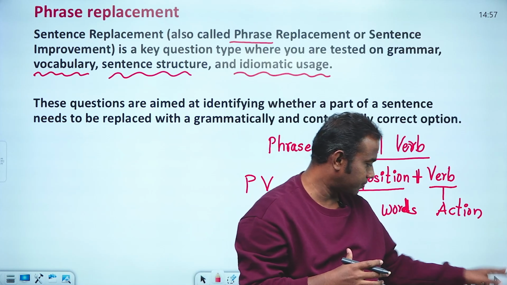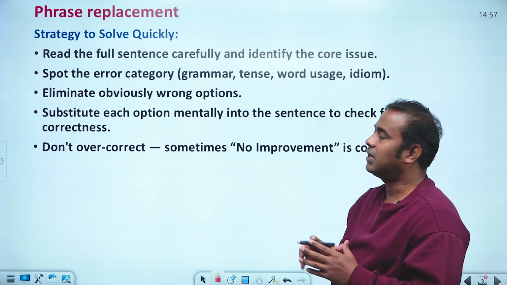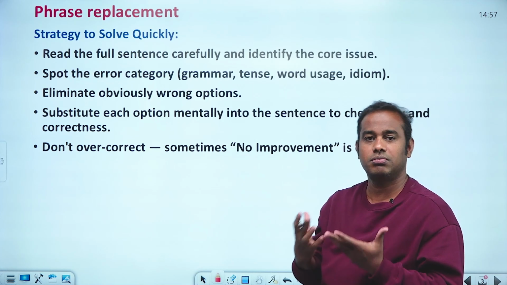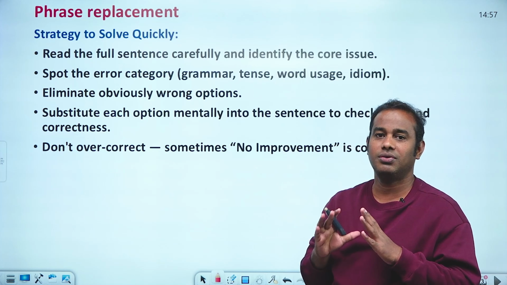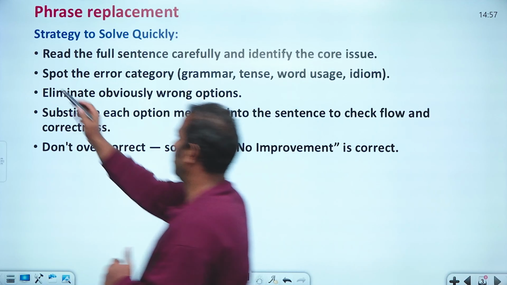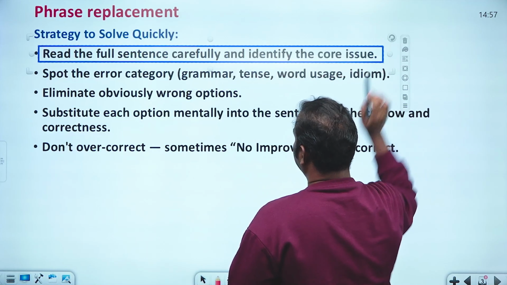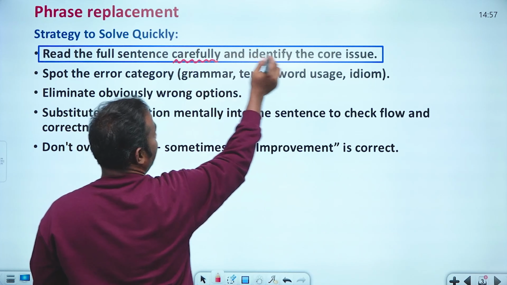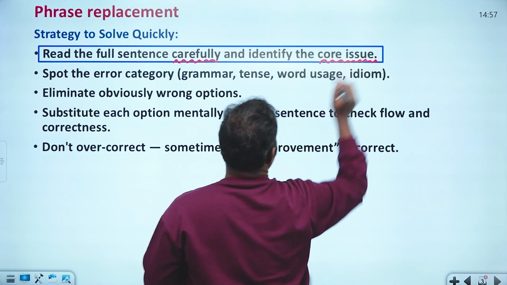Now let us look at the points one by one. The first point, as everybody knows, is to read the question clearly and carefully, and identify the core issue in the sentence.